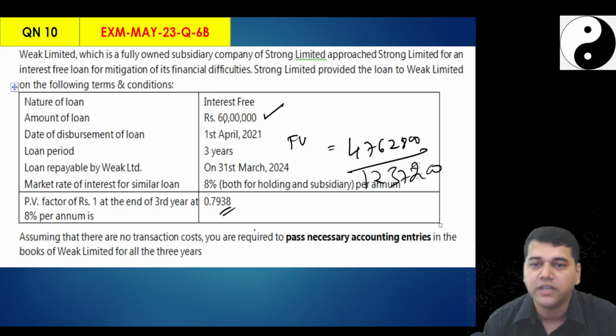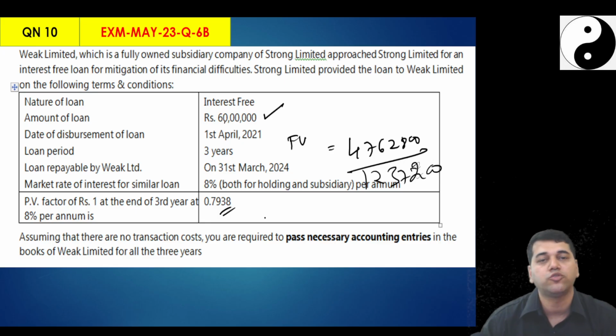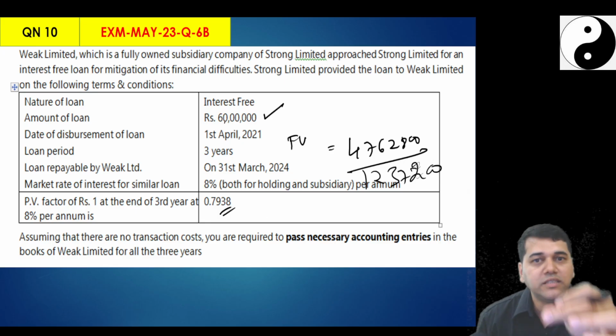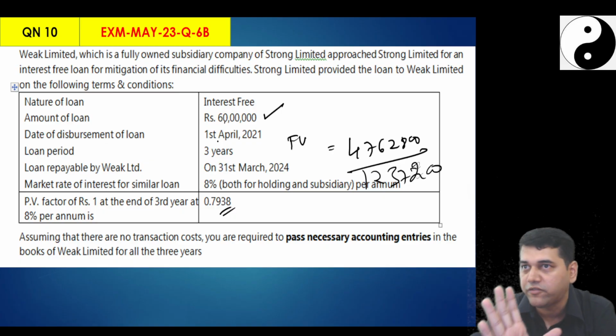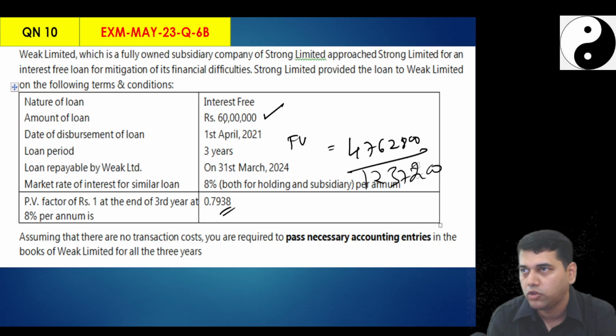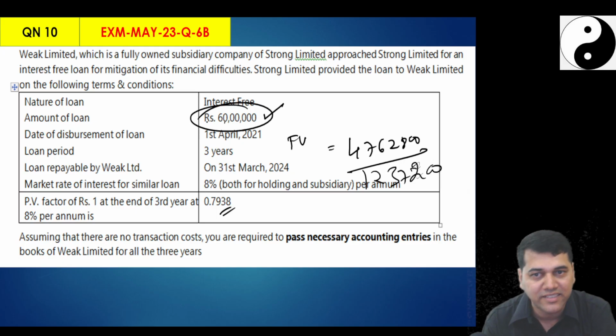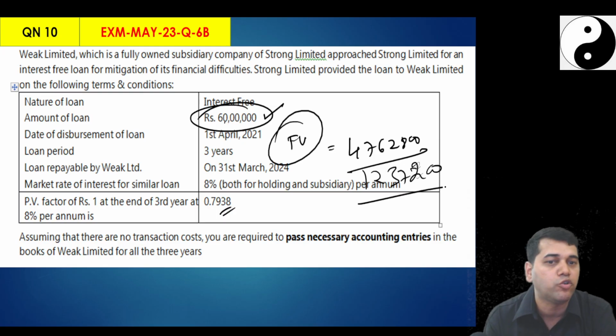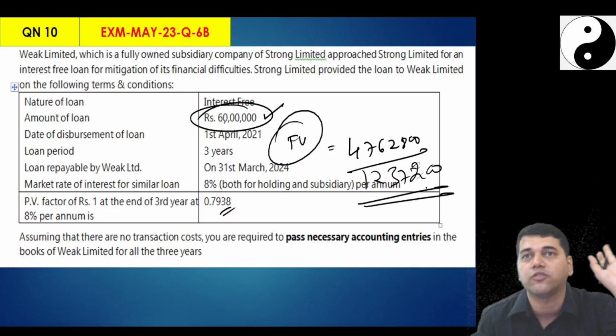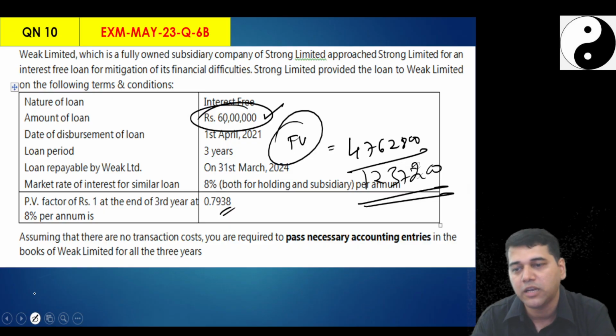In the books of Weak, can you tell me what is my initial recognition entry? Students, please pause the video and plot the initial recognition entry. I have told you all the information. Do you need any more information from me? No. See, I have told you transaction value, the fair value, and the difference also. Can you tell me the initial recognition entry? Please, you tell me, I will plot it.